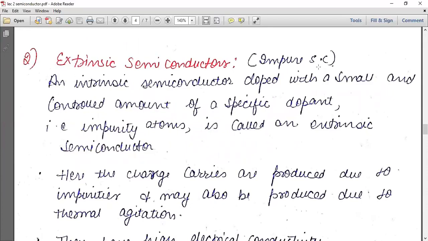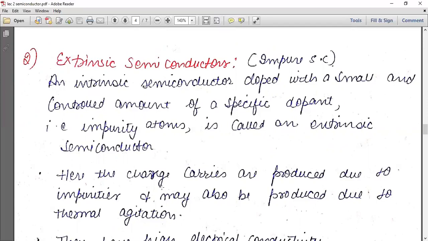Next is known as extrinsic semiconductor. This is also known as impure semiconductor. An intrinsic semiconductor doped with a small and controlled amount of specific dopant, that is impurity atom, is called an extrinsic semiconductor. Whenever we consider the pure form of semiconductor, pure form means intrinsic semiconductor. Dope means we are adding impurities. We are replacing one of its atoms with some other impurity atom. Then it is known as an extrinsic semiconductor.